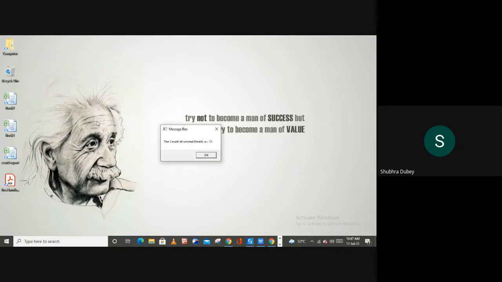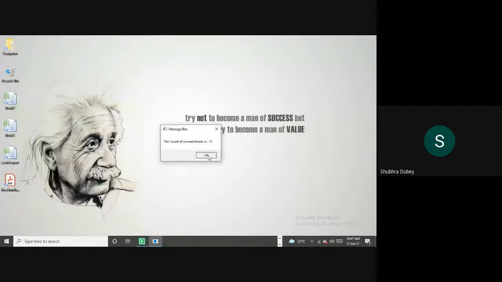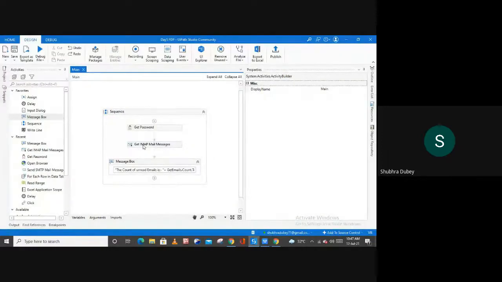So as you can see, the count of unread email is 15. Let me show you. So yes, in my inbox, as you can see, I have a total of 15 unread messages. So this is basically the very easiest example, just to show you how you can use this